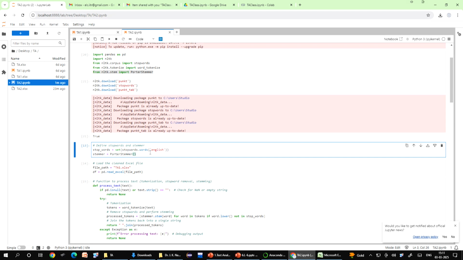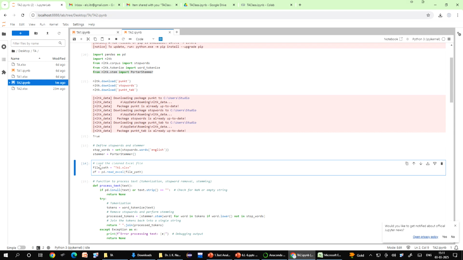Now, after this we will go to the next code. What is the next code? Load the cleaned Excel file. We already know the file path, right. So, file path is TA1. Why? Because last class, if you remember, we had worked and saved this file as TA1. So, today we will be working on TA1 for further analysis.